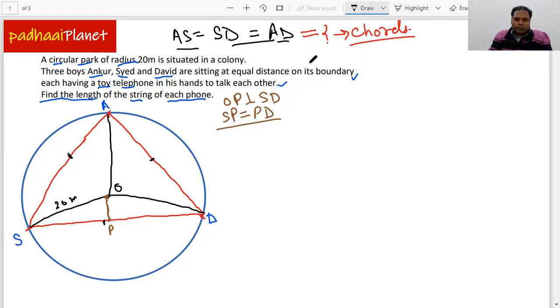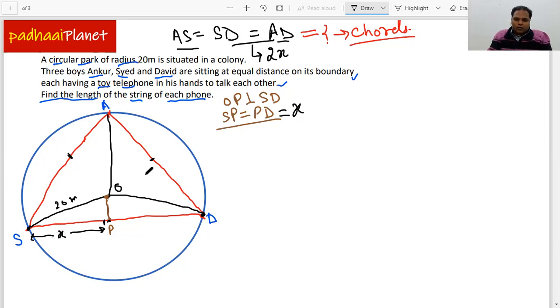Let's assume that each of these is 2x. If SD is 2x, then from S to P this is going to be x, so SP is equal to PD is equal to x. We can write it like this.